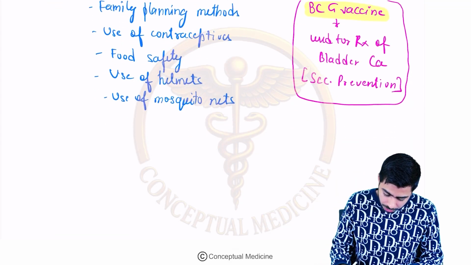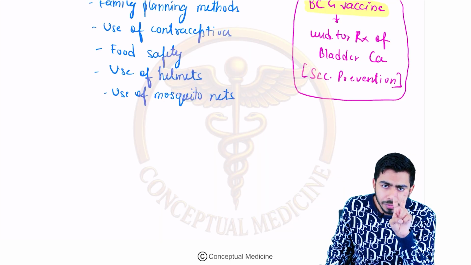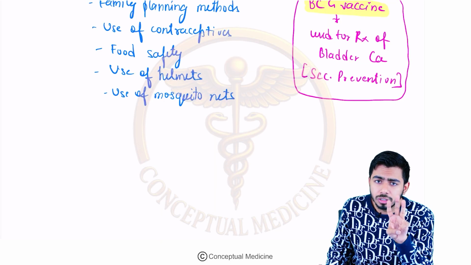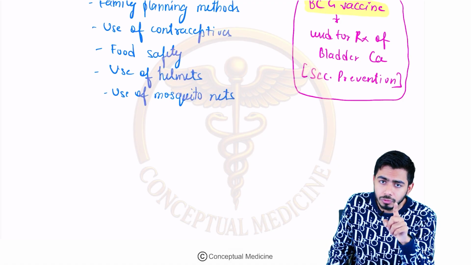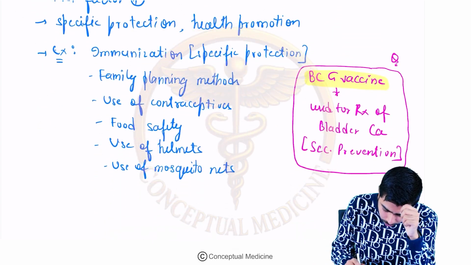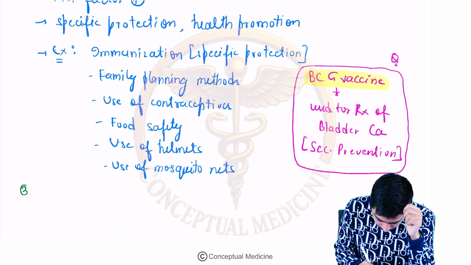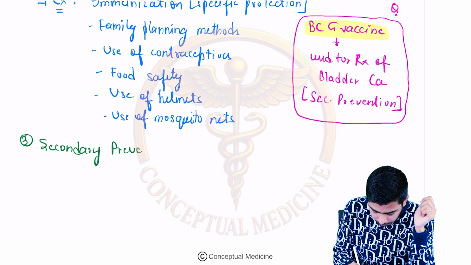Okay, fine. Now, coming to the next one, we have talked about the primordial level of prevention. We have talked about the primary level of prevention. Now I'm coming to the third one, that is the secondary level of prevention. One example I already gave you, that is the BCG vaccine. Okay, good. So here we are talking about the secondary level of prevention. Very interesting, guys.